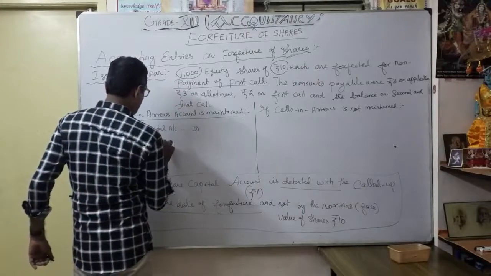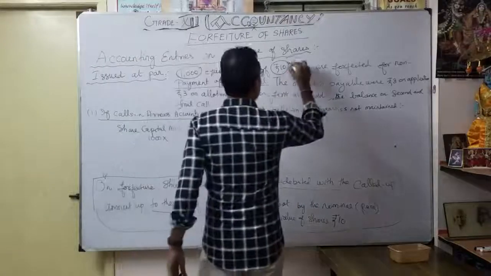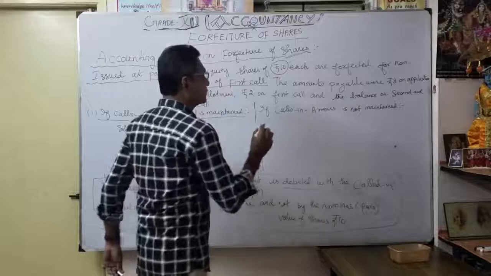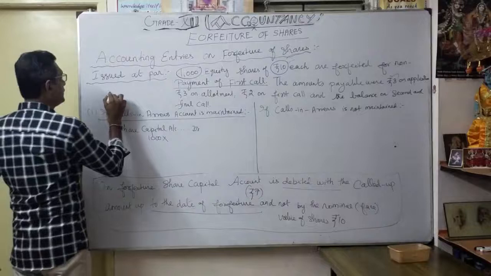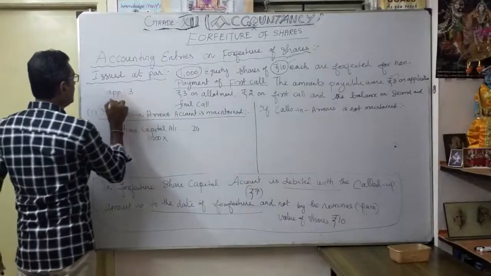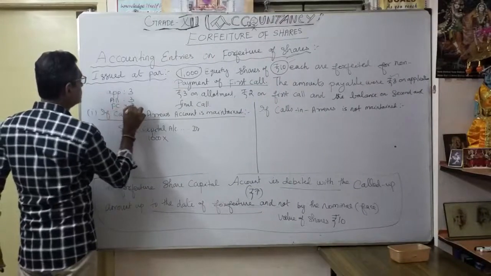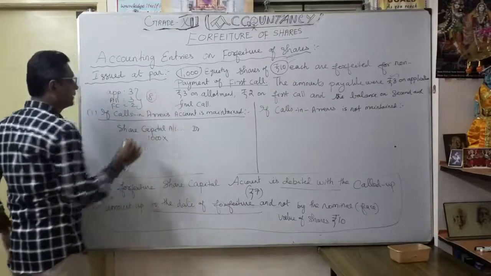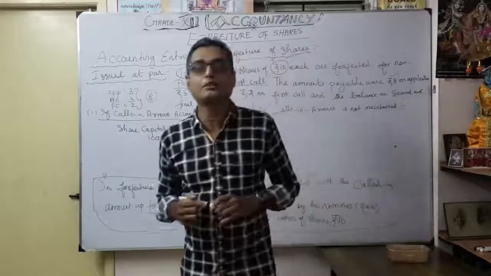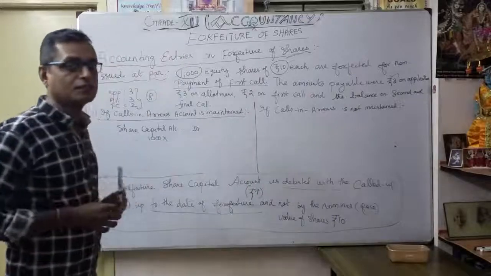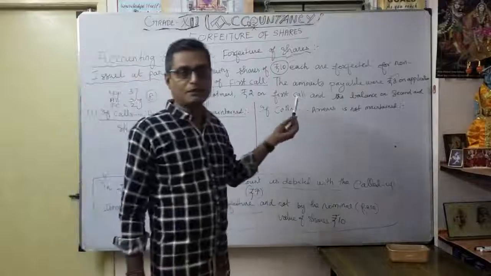1,000 shares, into how many rupees are going to be forfeited? Whether 10 rupees? No. How much? So 3 on application, 3 on allotment, and first call 2. Totally how much? 8 rupees. So what is the called up amount? 8 rupees. That is the amount only we are going to mention here. Should be very careful, not 10 rupees, because the second call is not yet called by the company.